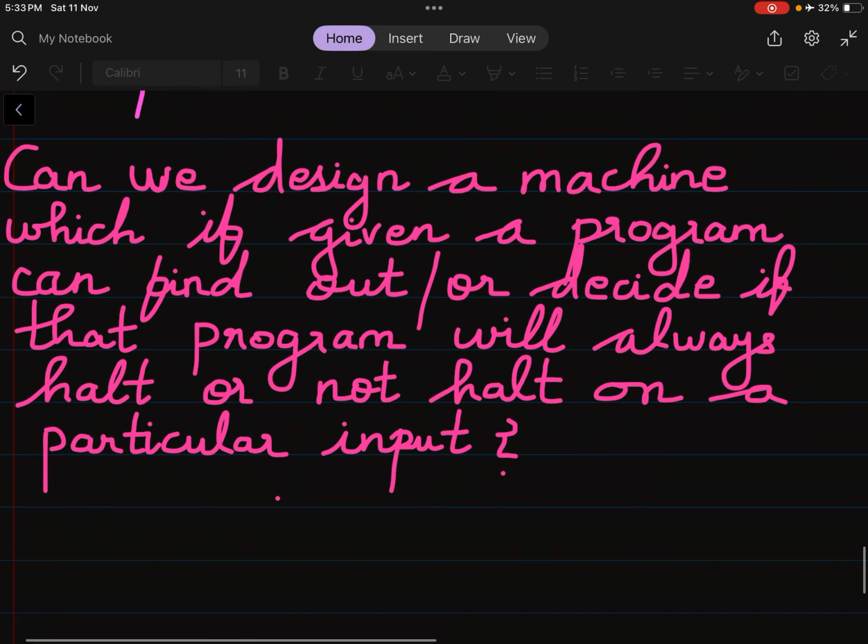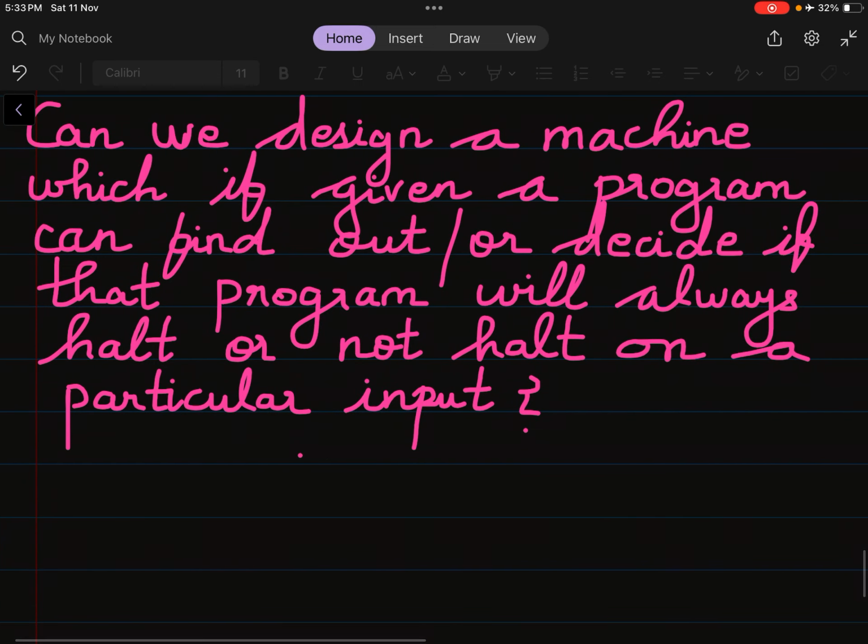So the question is, can we design a machine which, if given a program, can decide if that program will halt or not halt on a particular input? Can we design such a machine which will be able to tell us just by looking at the program whether that program will halt or not? So this is a derivation to check whether there is such a machine or not. If after the proof you get the answer that there is no such machine possible, then we will say that the halting problem is an undecidable problem.